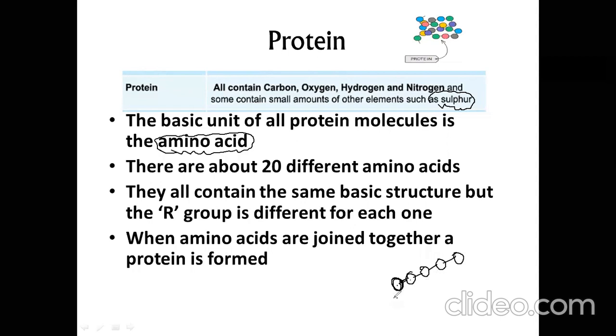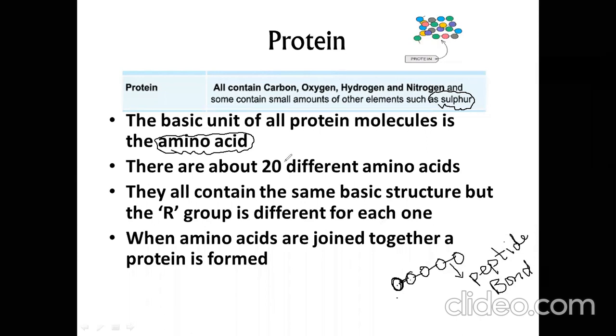So many amino acids joined together with each other, and they form what? Protein. The bond between two amino acids is called peptide bond.